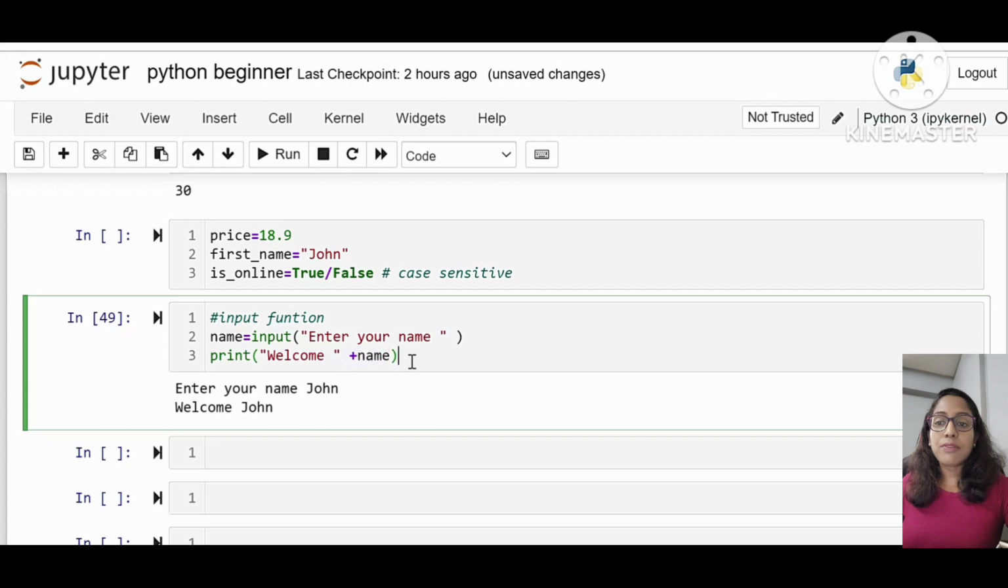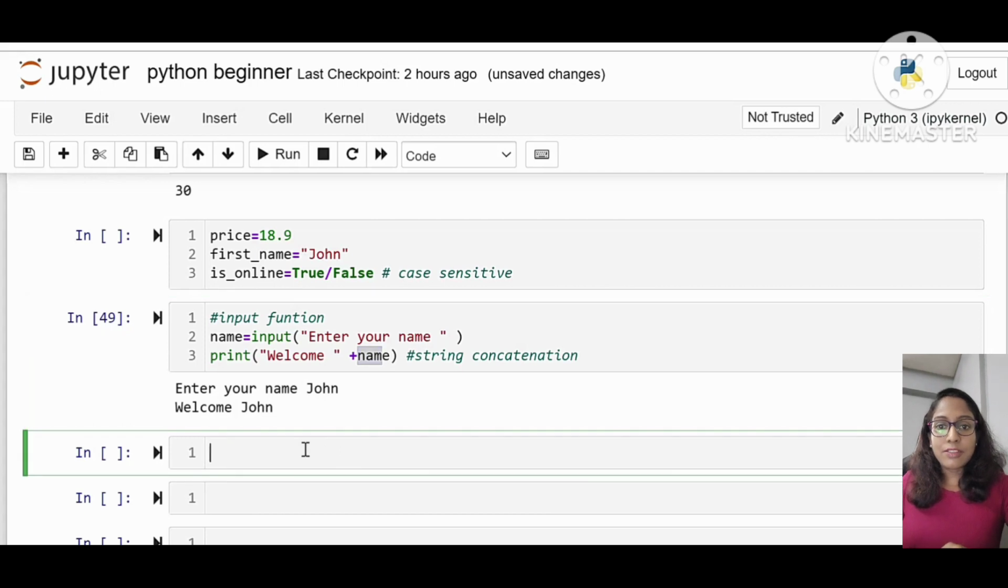And here we have used plus name. So what does this plus name mean? That is called string concatenation. That means here to the welcome string, another string called John is attached or concatenated. So this is actually an operation on strings where we are concatenating two values. So this is how normally we take input from the user.